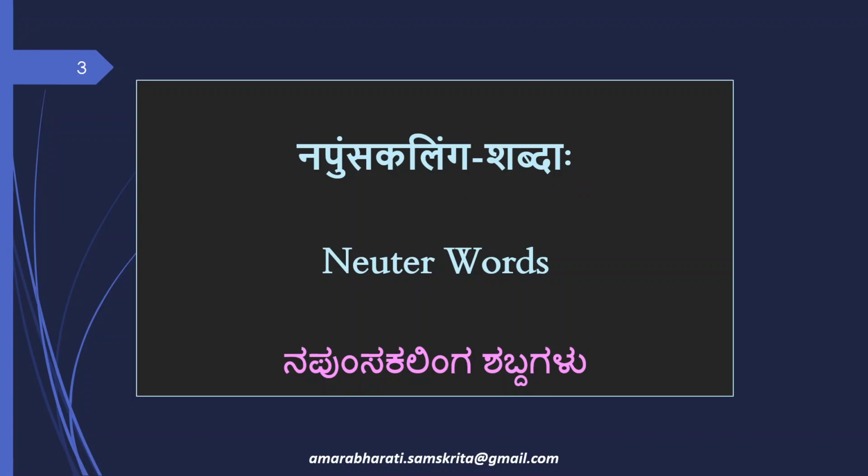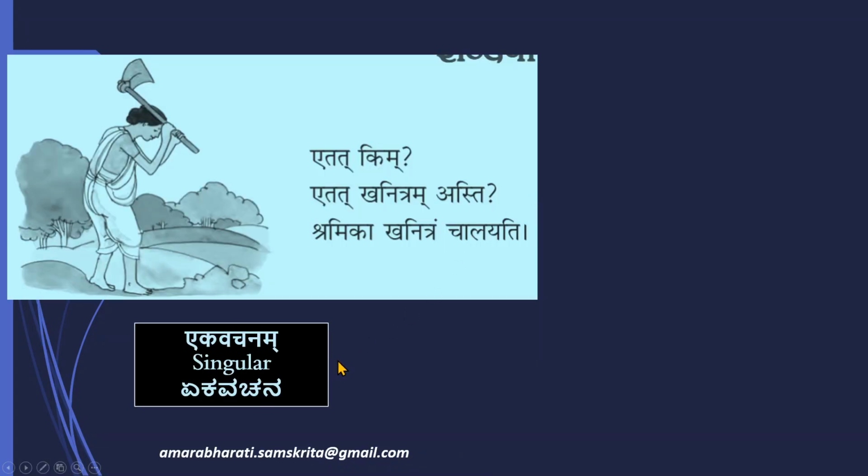So here also there are 6 paragraphs, and we see the 3 vachanas, that is the Ekavachanam, the Dvivachanam and the Bahuvachanam in 2 paragraphs each. So we will start with the first paragraph with the Ekavachanam singular.